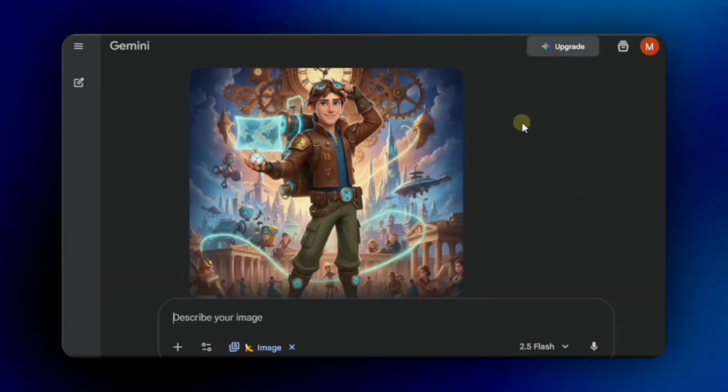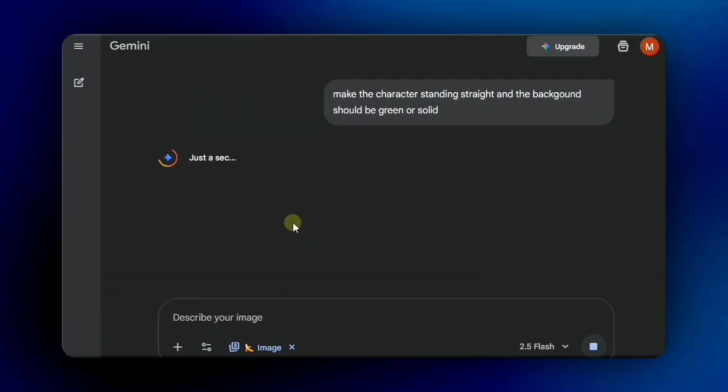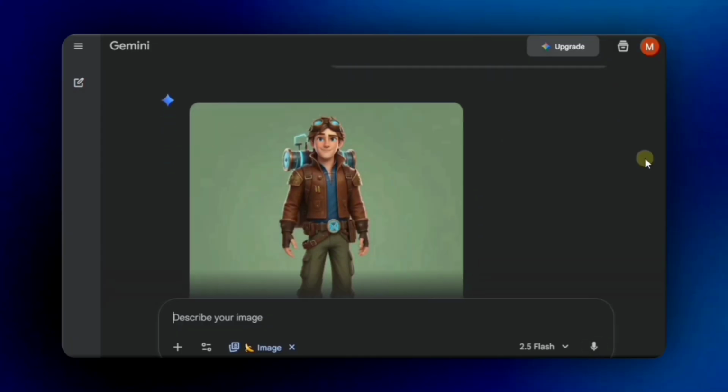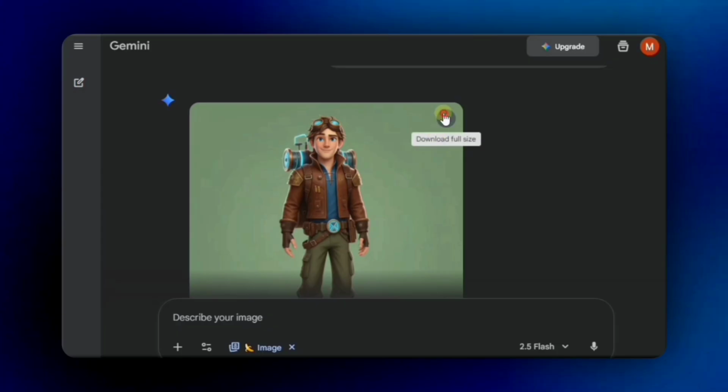Now that your character is ready, if the background or the character's position isn't perfect, just give this prompt. Make the character standing straight and the background should be green or solid. Click Next again, and you'll see Gemini generate the exact same consistent character as before, 100% identical. Now look, the image is generated, and yes, this isn't any paid tool or a company's asset. You've created this character completely free with just a few clicks.